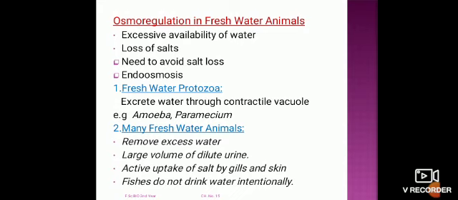So they need to avoid salt loss. In this case, endosmosis takes place. Water moves inside. They require water as well as the salt. In this case, freshwater protozoans excrete water through the contractile vacuoles. These vacuoles remove water, for example, in the case of amoeba and paramecium.